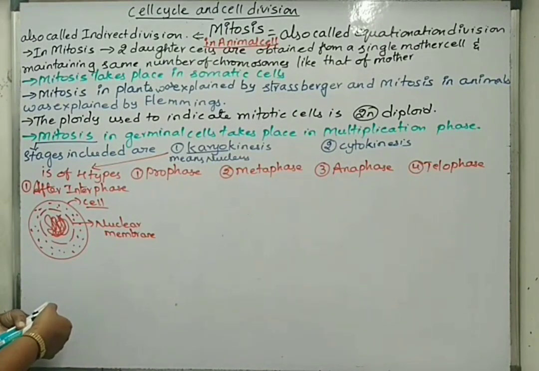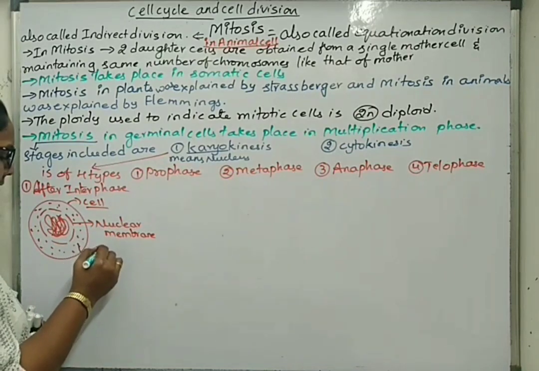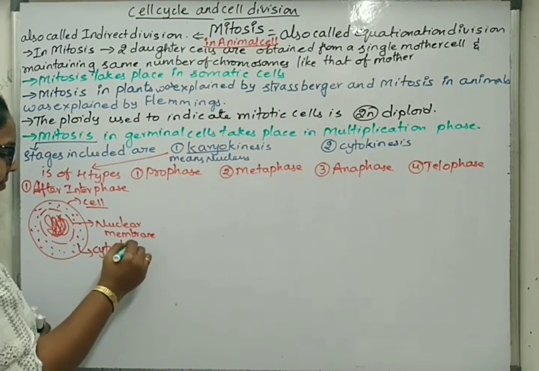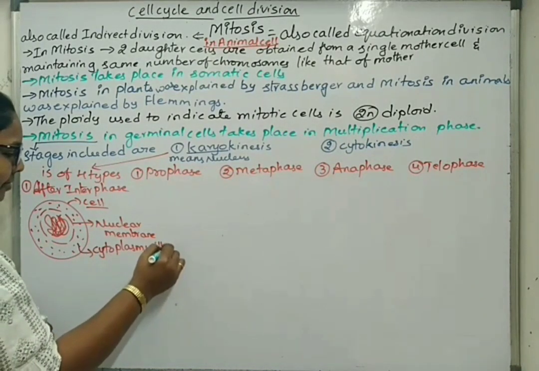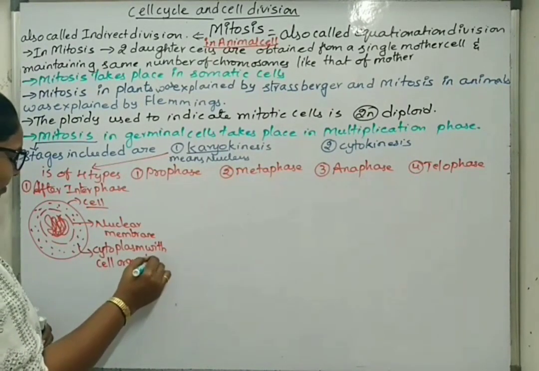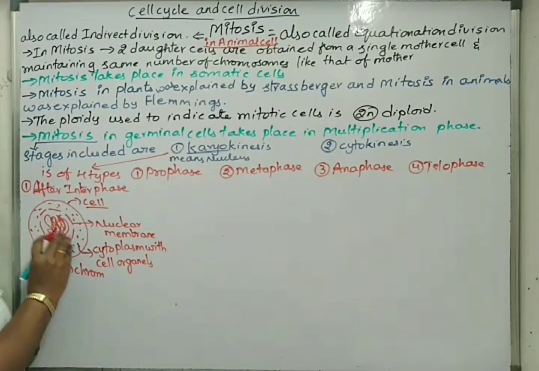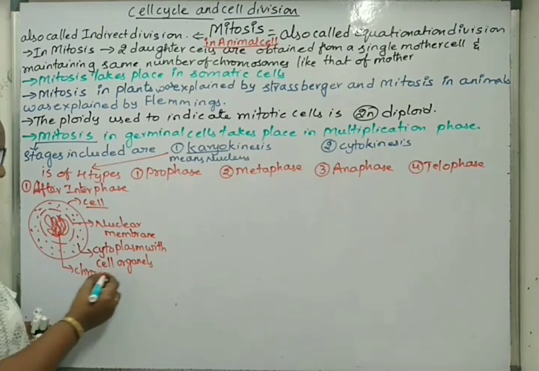So, nuclear membrane, this is cytoplasm with cell organelles. And this is chromatin. Chromatin means the total genetic material is not yet differentiated into chromosomes separately, but all together it is combined like a highly coiled genetic material.